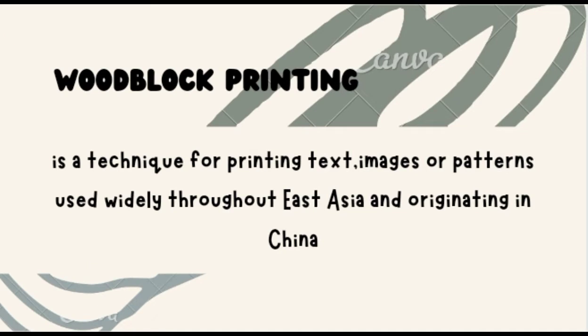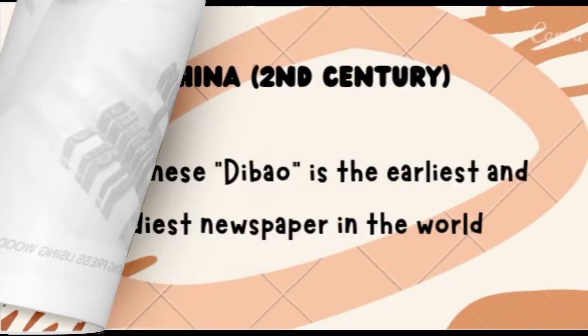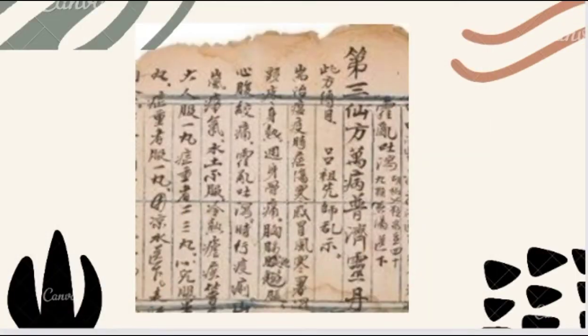The other one is woodblock printing. Woodblock printing is a technique for printing text, images, or patterns used widely throughout East Asia and originating in China. This is an example of a printing press using woodblock. We also have the Dibao in China during the 2nd century. The Chinese Dibao is the earliest and oldest newspaper in the world. This is an example of Dibao. Those are the important features and events in the pre-industrial age.